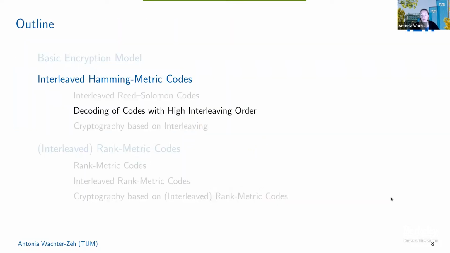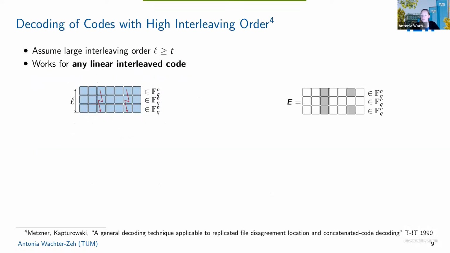Now there's also another result on decoding codes of high interleaving order. This holds for any linear code in the Hamming metric, so not only Reed-Solomon codes, but any linear code.